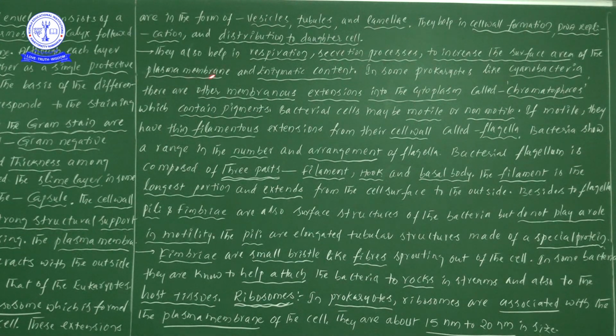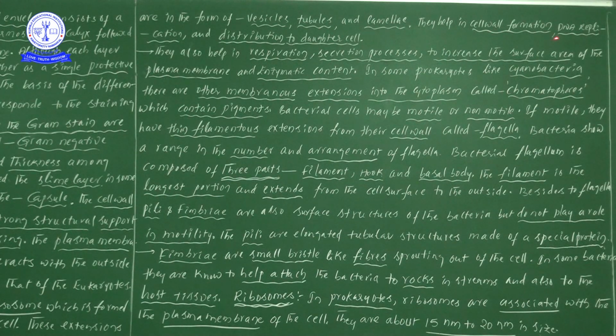Next, they also help in respiration and secretion processes, and to increase the surface area of the plasma membrane and enzymatic content. Listen carefully, what points have we seen?